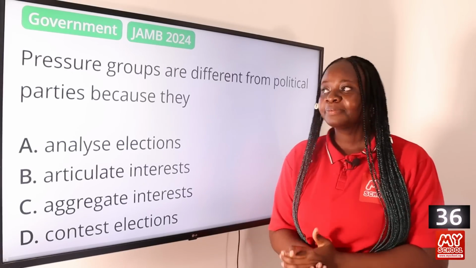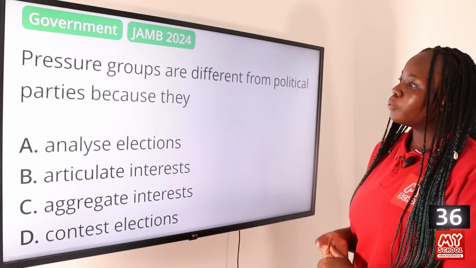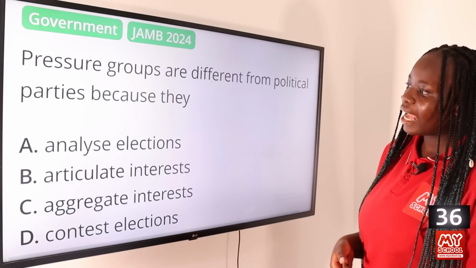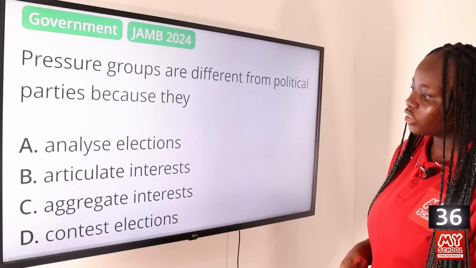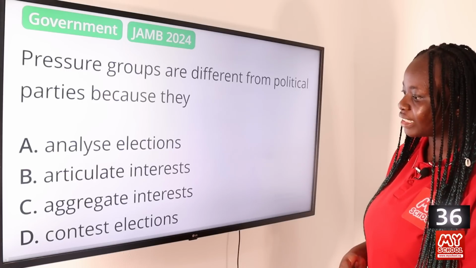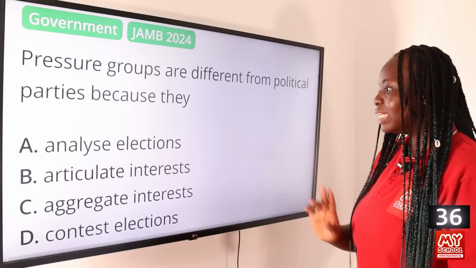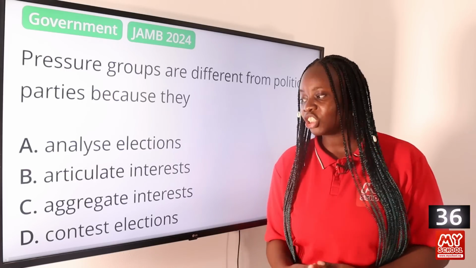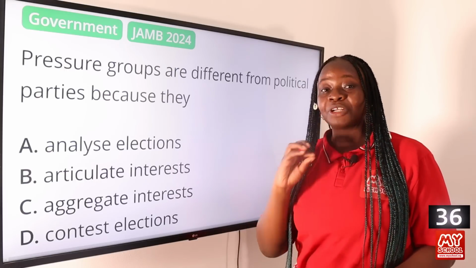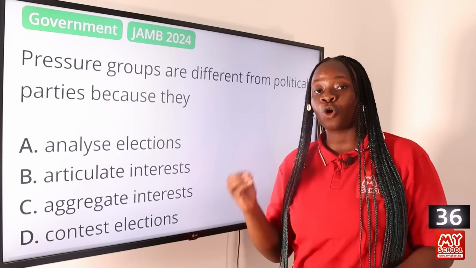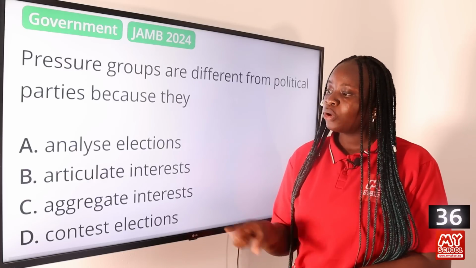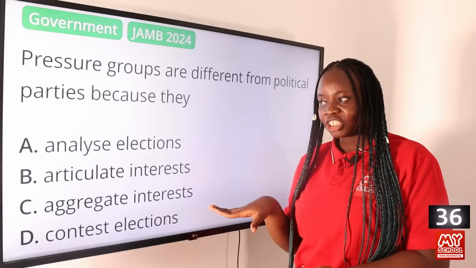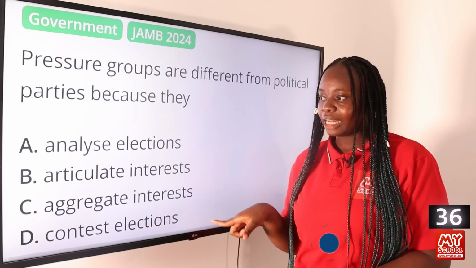Question 36. Pressure groups are different from political parties because they A. Analyze elections, B. Articulate interests, C. Aggregate interest, and D. Contest elections. The answer to this question is option B. Articulate interests. While pressure groups are responsible for articulating the interest of the members of that group, political parties are responsible for aggregating interest and contesting in elections.